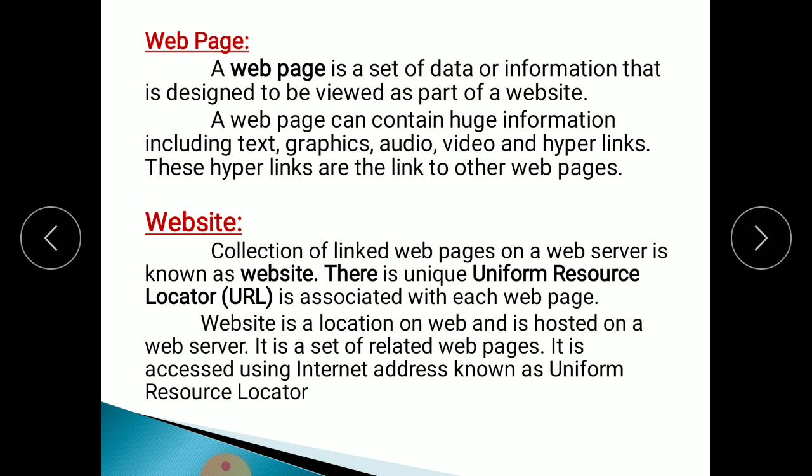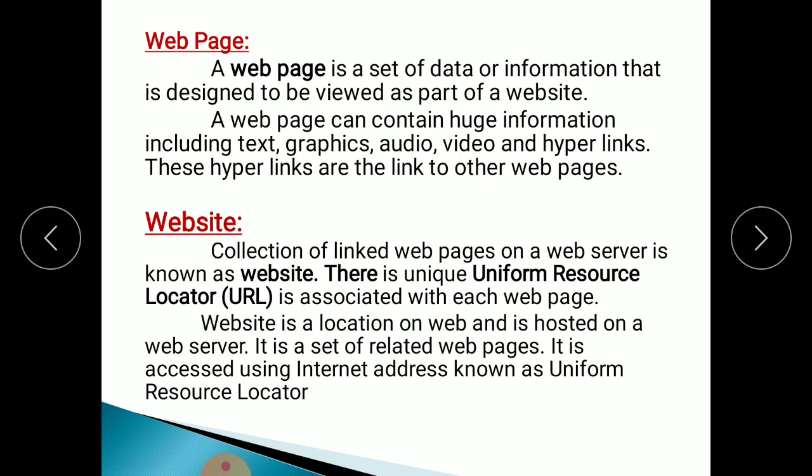In one website there are a number of web pages, and on a web page the set of information or data is placed. A web page can contain huge information including text, graphics, audio, video, and hyperlinks. These hyperlinks are links to other web pages. It means one web page is connected to another web page with the help of hyperlinks.